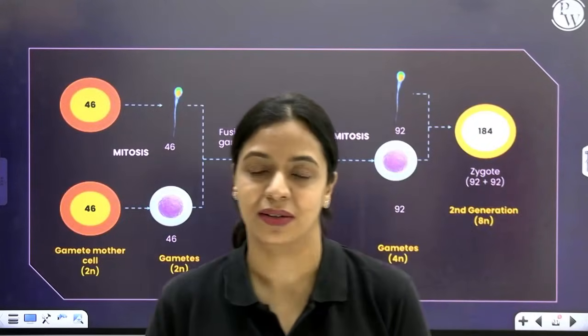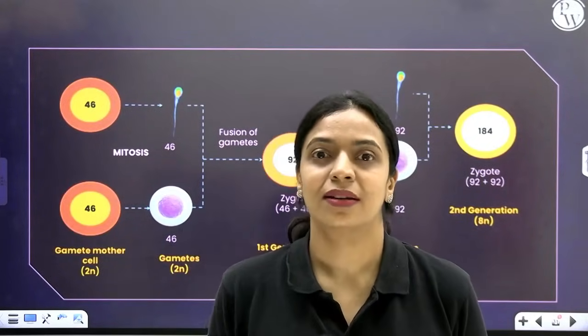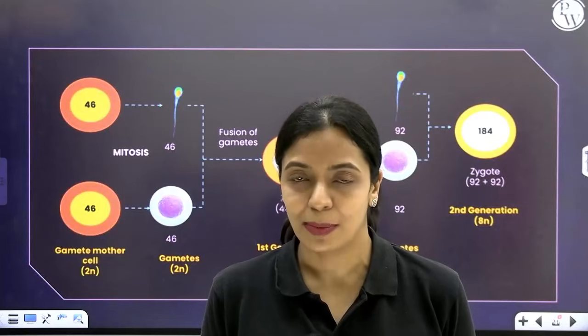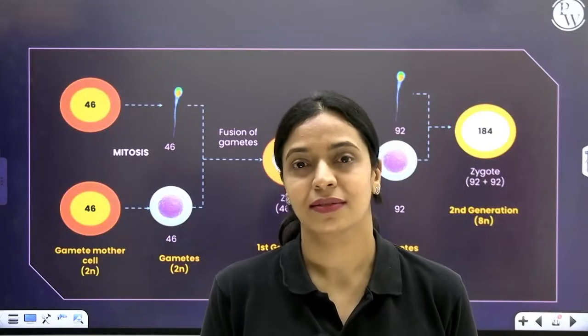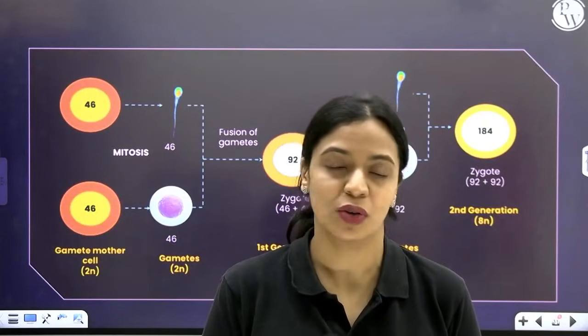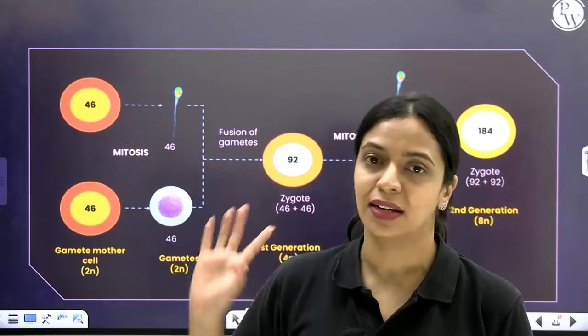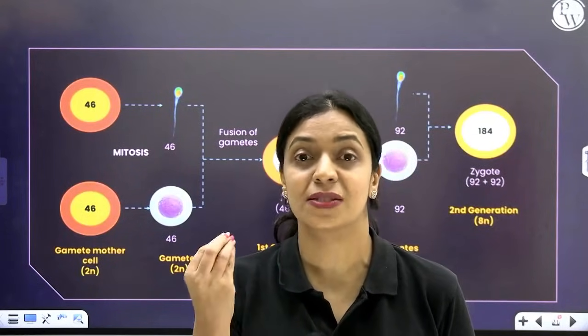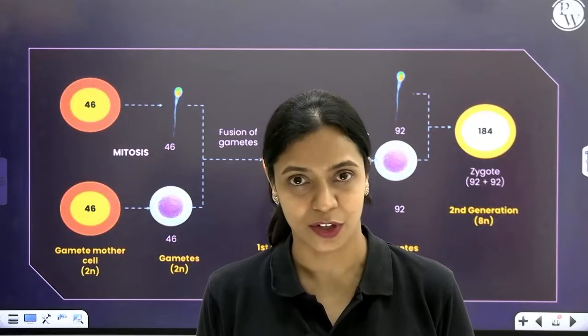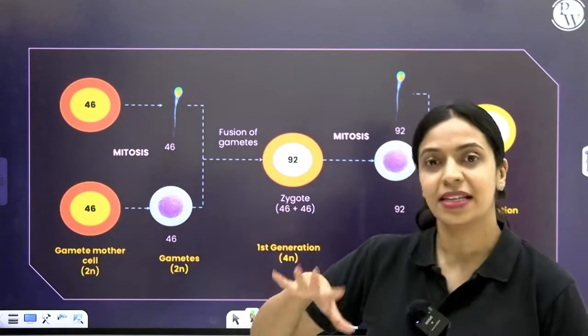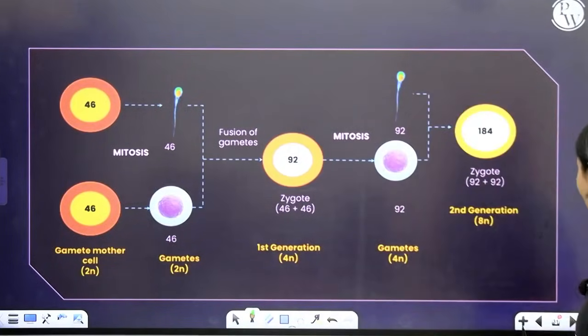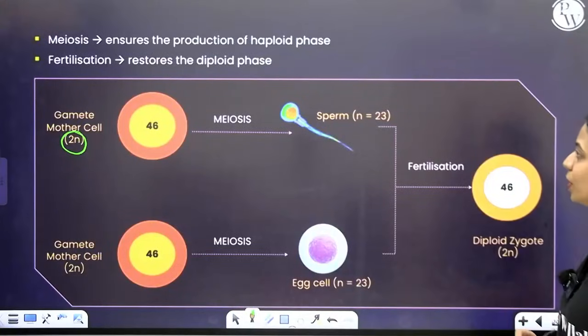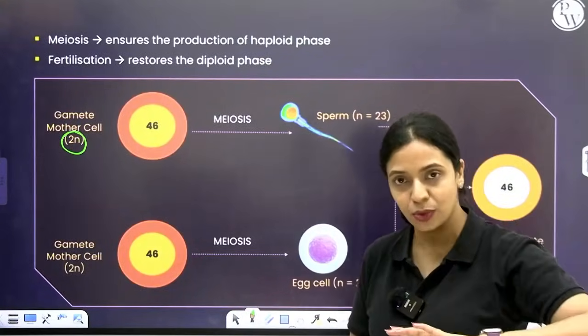That doesn't happen. In fact, if more than the fixed number of chromosomes, the normal number of chromosomes only, the zygote or the embryo will not be viable. So this doesn't happen in nature. In nature, we see for a species, the number of chromosomes is fixed in normal individuals, right? So the reason is because of meiosis. So what happens during meiosis? The number of chromosomes is reduced.